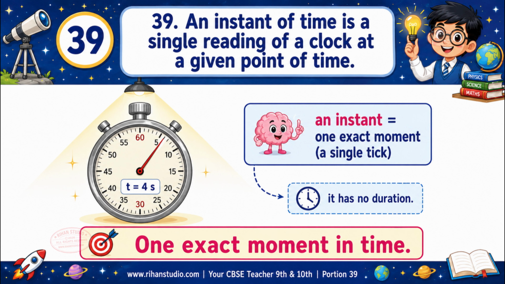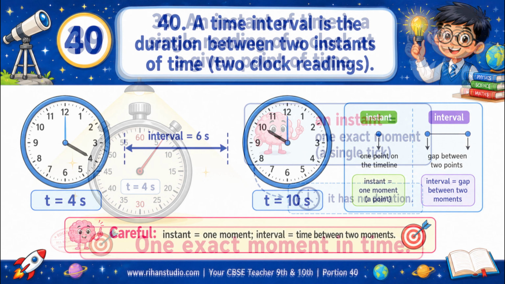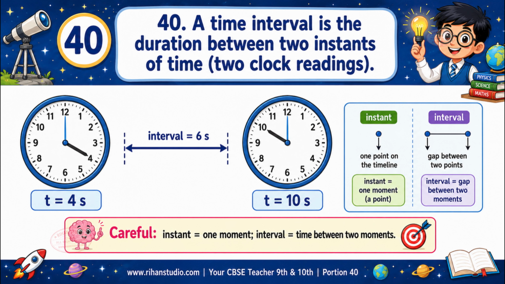An instant of time is a single reading of a clock at a given point of time. An instant is one exact moment, a single tick like t equals 4 seconds. It has no duration. A time interval is the duration between two instants of time, two clock readings. A time interval is the gap between two moments. For example, from t equals 4 seconds to t equals 10 seconds is an interval of 6 seconds.